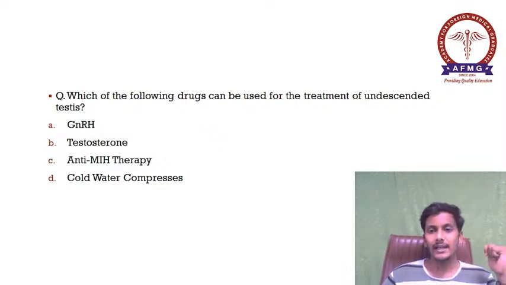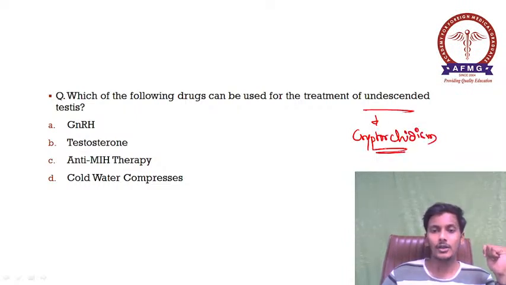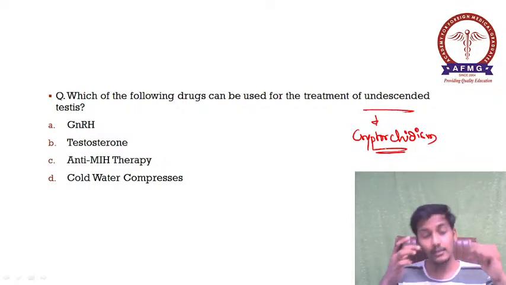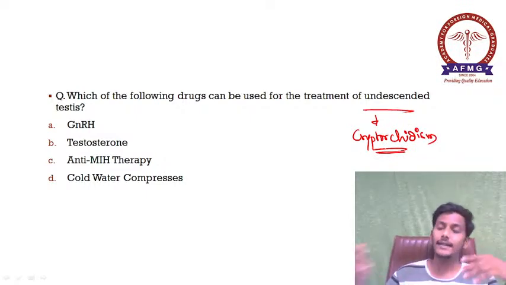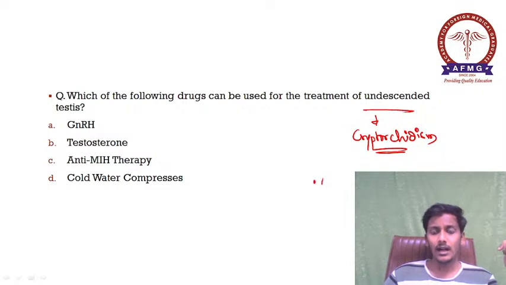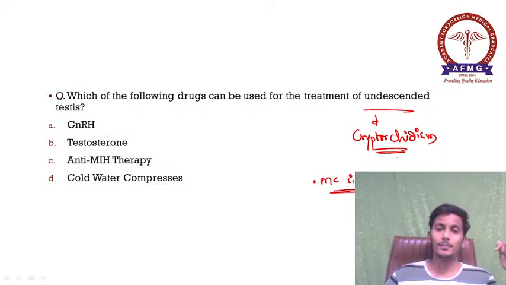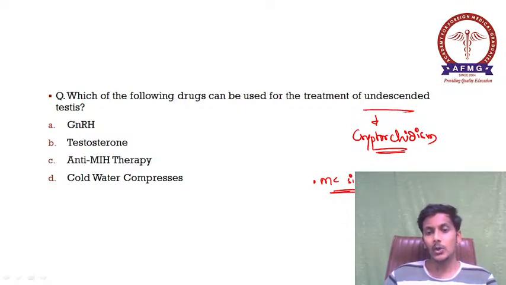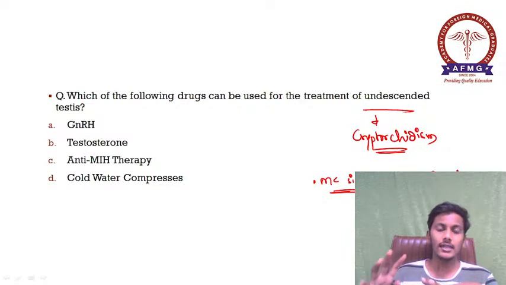Normally, undescended testis is your cryptorchidism. Please remember, it is nothing but cryptorchidism, where the testes, while descending down, get arrested at the level of the inguinal canal. Please remember, the most common site of undescended testis is the inguinal canal. So this was the case of cryptorchidism.